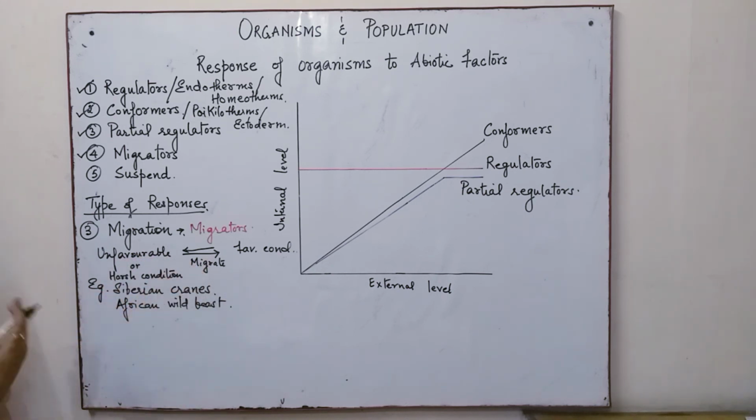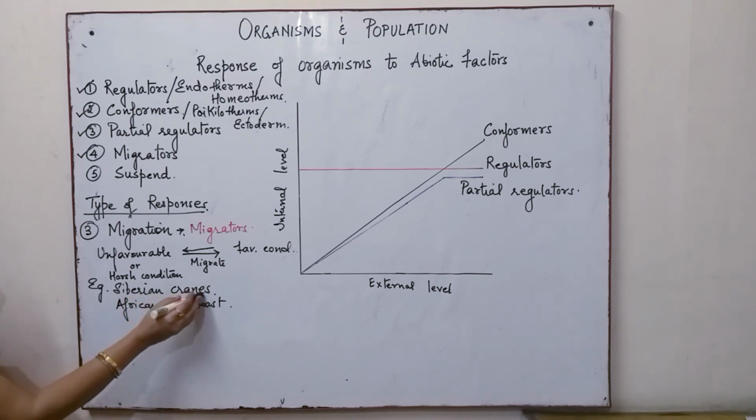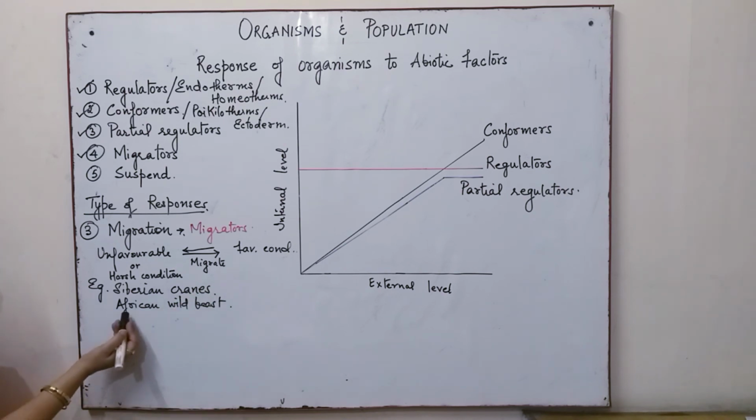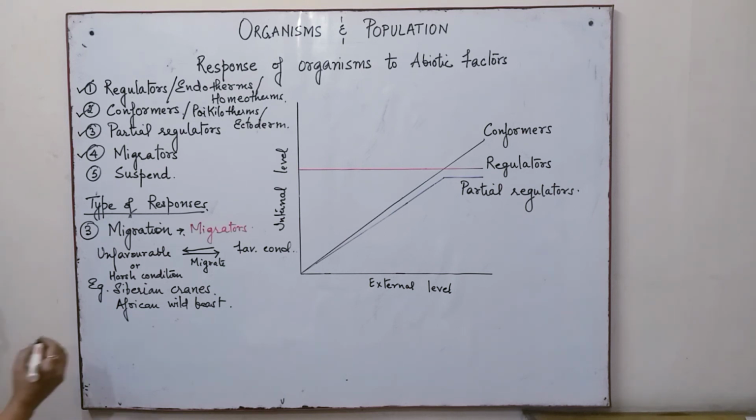It can be for food, it can be for the climate, that means the temperature and all, or many other reasons. The Siberian crane is migrating because of the temperature change. The African wild beast is an example where the animal is migrating because of the availability of vegetation, where food is readily available. Then the third example is the salmon fish.